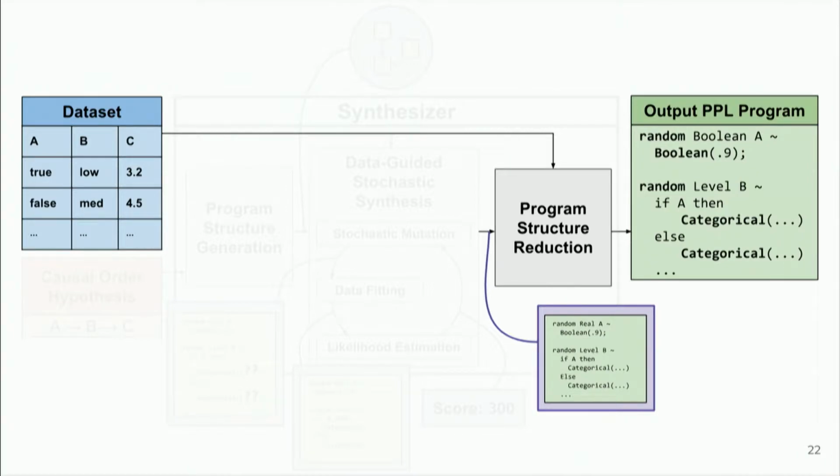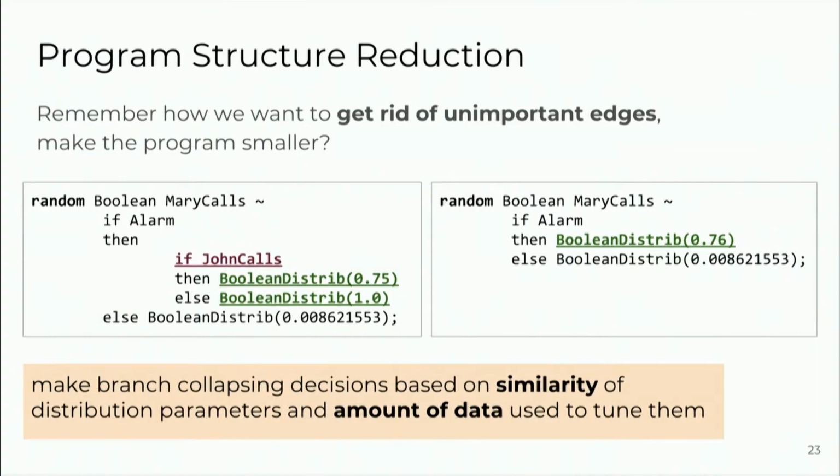Once we have the output from the simulated annealing, we pass it to the program structure reduction. The idea there is that the user is going to tweak a couple parameters of our reduction algorithm to get the size of program that they want. The algorithm is reasoning about how similar individual subtrees, individual branches are, and it's also reasoning about how much data was used to tune them.